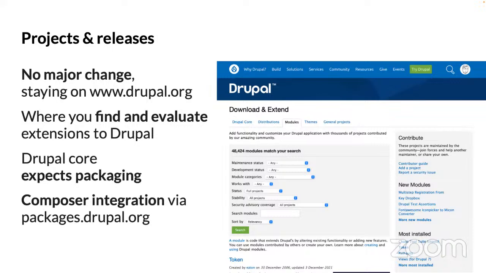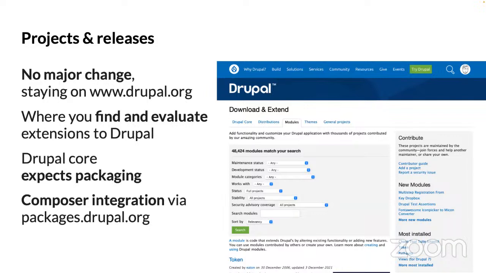Projects and releases, those aren't changing a whole lot. We have project browsing on Drupal.org, and we want to support project browsing within Drupal itself. And that needs metadata that isn't in Git, and all these pages that aren't in Git.